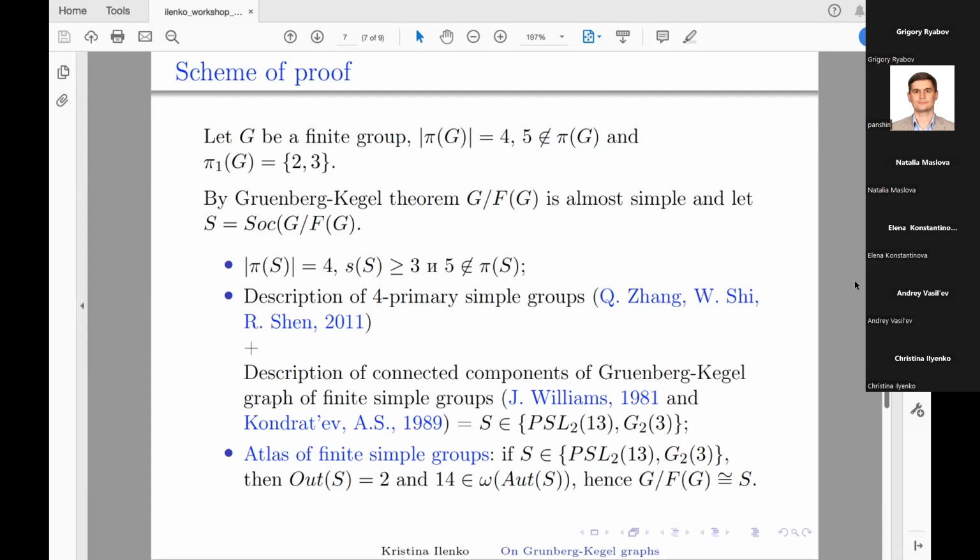Using these results, we can understand that only 2 groups meet the stated conditions. There are PSL2(13) and G2(3), whose Grünberg-Kegel graphs are equal, so the socle belongs to the set of PSL2(13) and G2(3). Moreover, by the atlas of finite simple groups, we obtain that the factor G by Fitting subgroup is a socle.